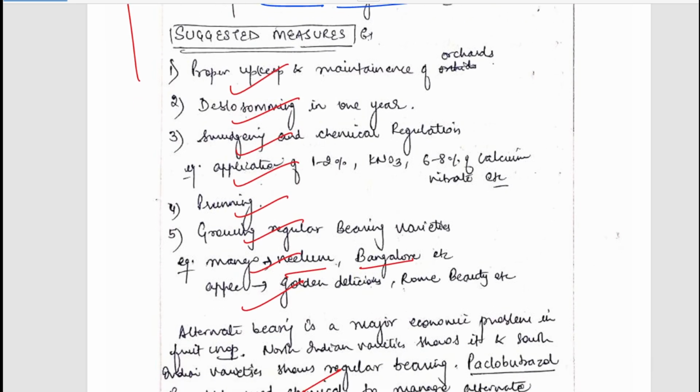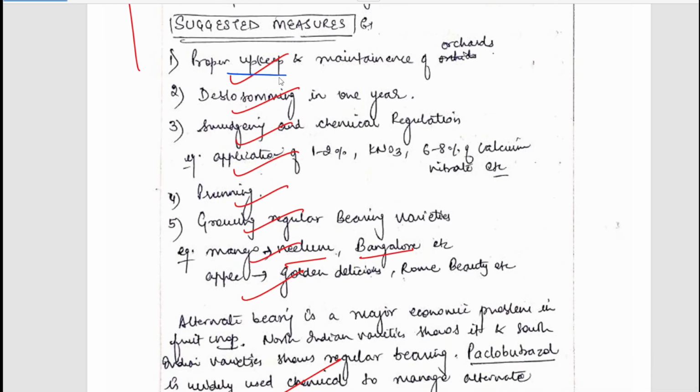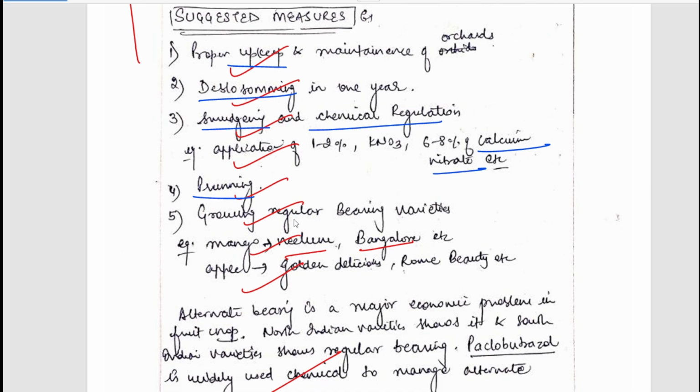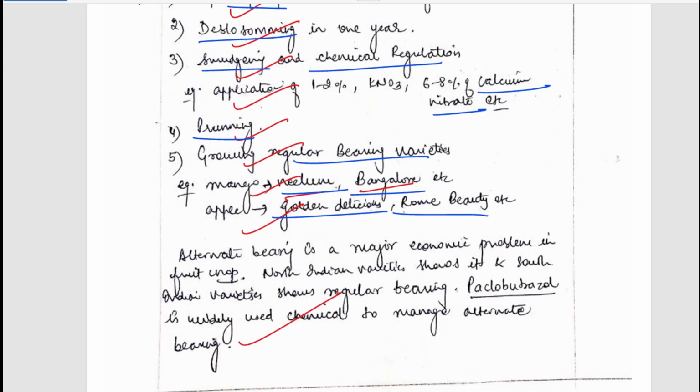Now see what are the measures suggested: proper upkeep, deblossoming, smudging and chemical regulation. Examples of calcium nitrate have been given, pruning, growing regular varieties. Here examples of varieties have been given, such as Neelam, Bangalora. For apple there is Golden Delicious, Home Beauty. So well written answer and well concluded.